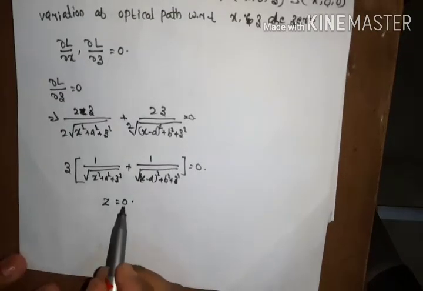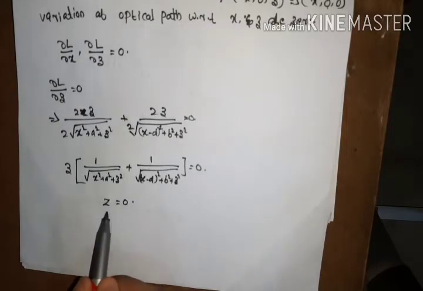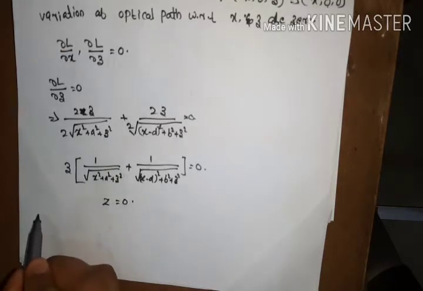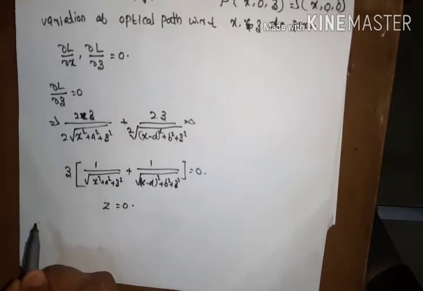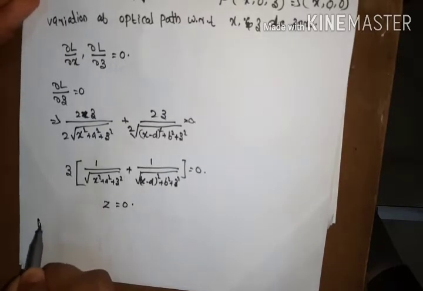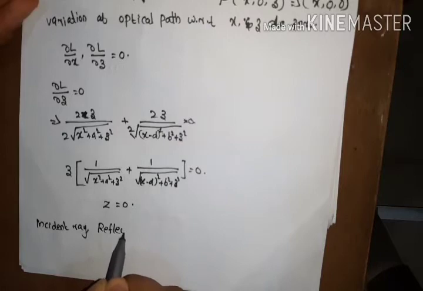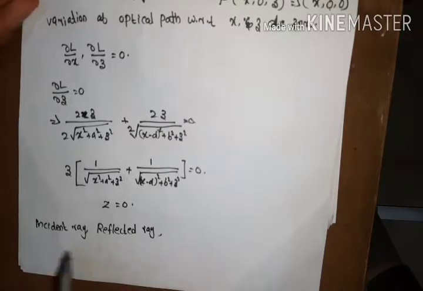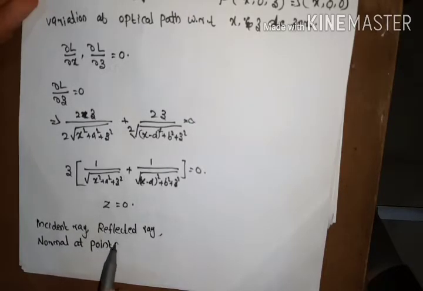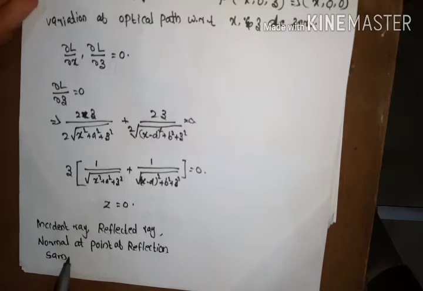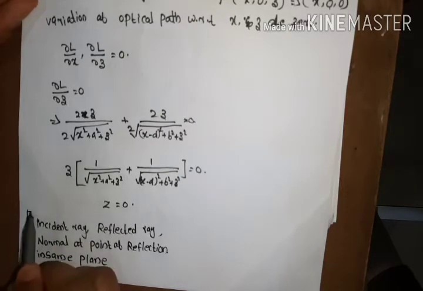So from our first consideration, minimizing the values of the optical path with respect to z and equating to 0, we obtain the first law of reflection, that is the incident light ray and the reflected light ray along with the normal at the point of reflection are in the same plane. It is the first law of reflection.